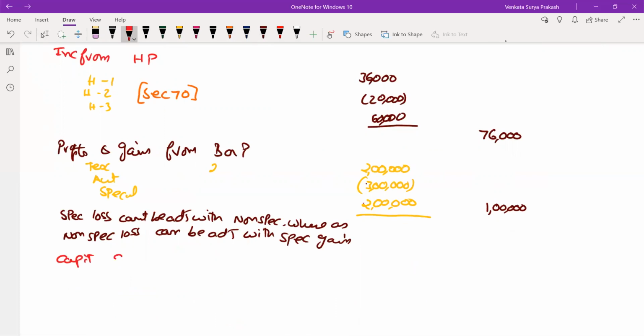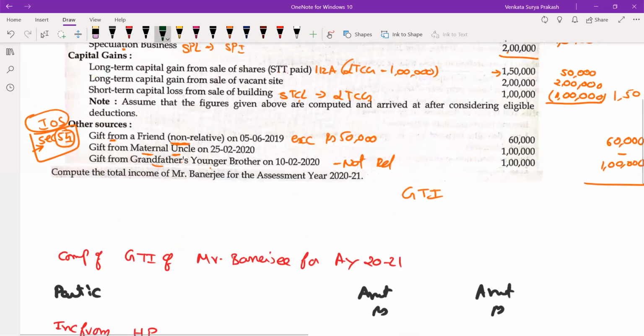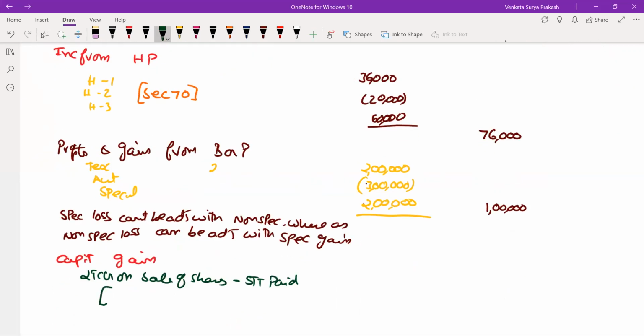Capital gains. We are having long-term capital gain on sale of shares, security transaction tax paid. What is the gain given there? The gain given there is 1,50,000. So 1,50,000 is the gain.